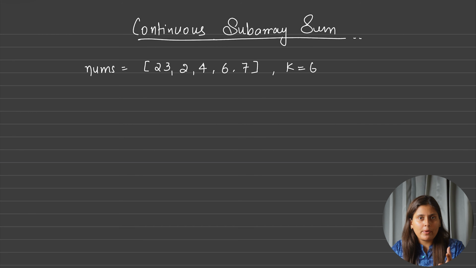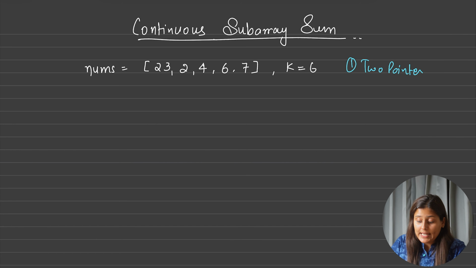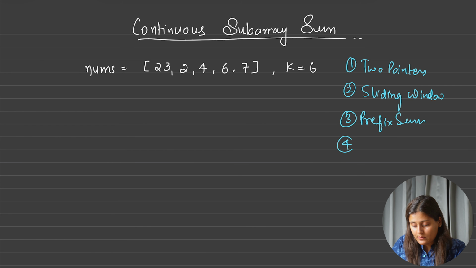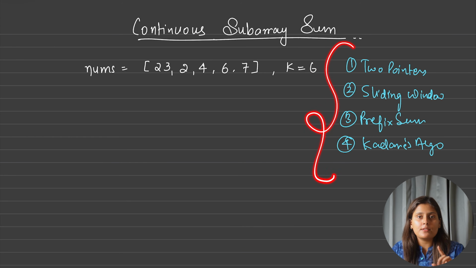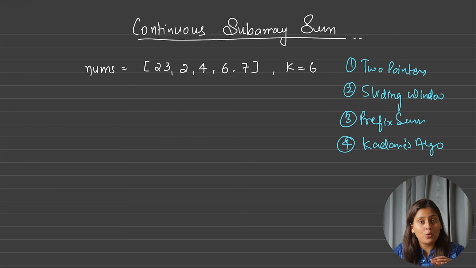Whenever we talk about optimization, we always know 4 different patterns in arrays. And what are those? Those are first two pointers, second sliding window, third prefix sum, and fourth Kadane's. And all these patterns we have already discussed in the very first lecture of the playlist. If you don't know when to apply what, you can go there and check it.